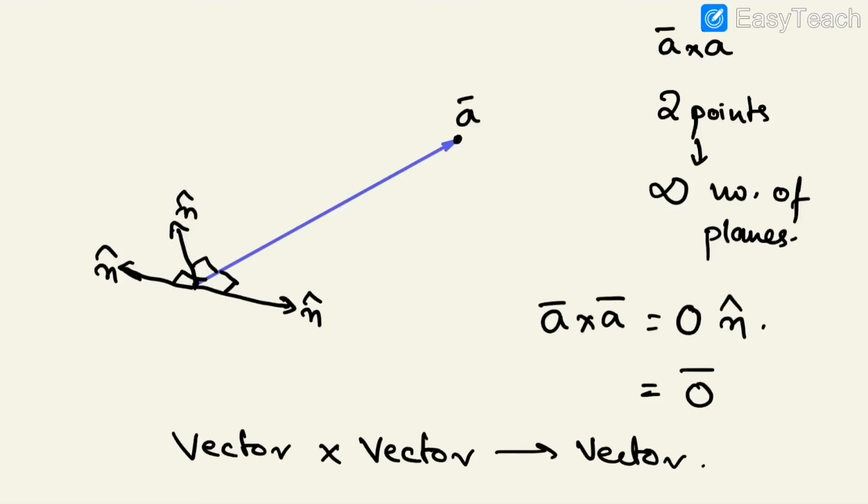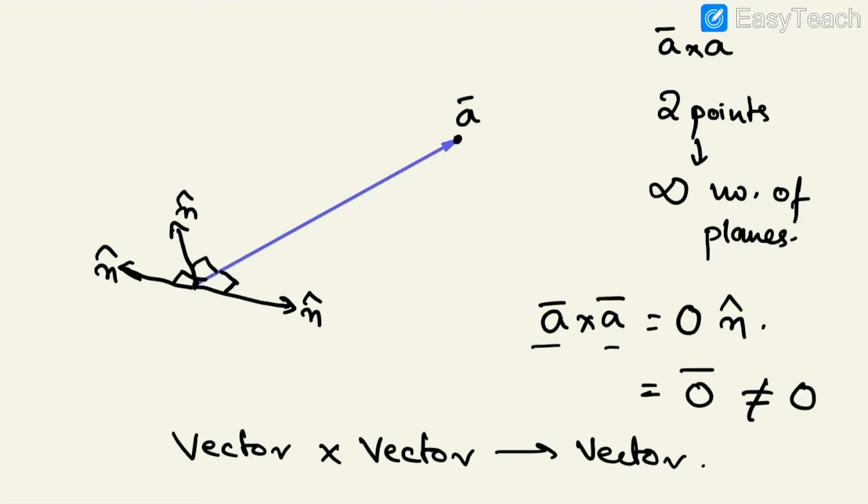Now you can't say that when I am cross producting any vector with itself, it is giving 0. You're saying, nah, 0 n cap has no meaning, let me tell it to be 0. No, we can't say that, because we have already defined in physics that a vector cross producting with another vector, let it be distinct or let it be itself, it has to give a vector.